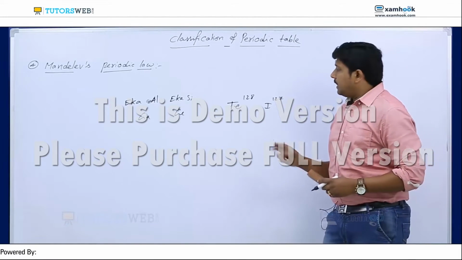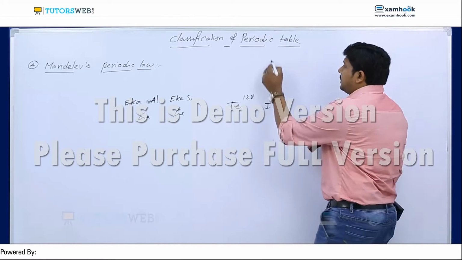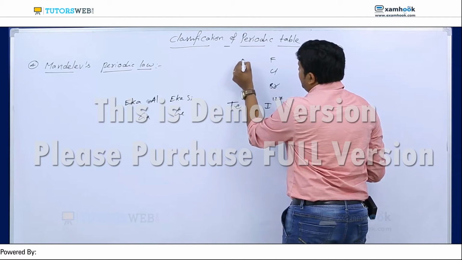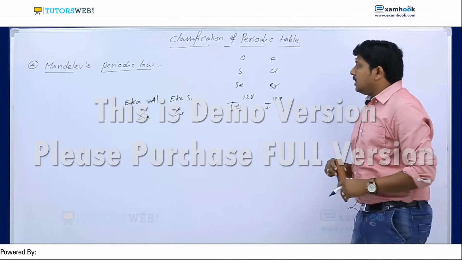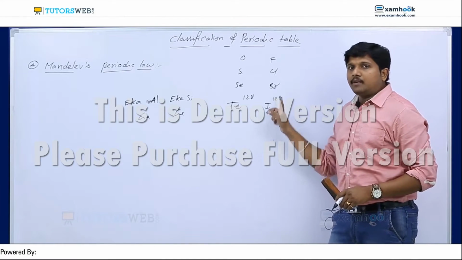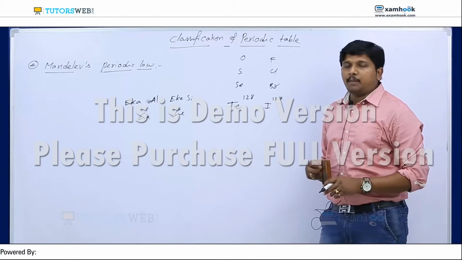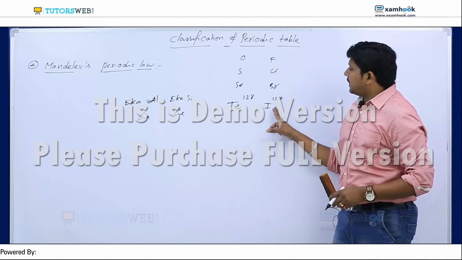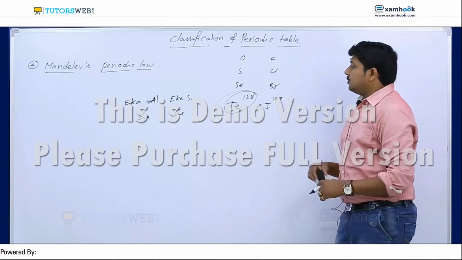He didn't explain why, because tellurium belongs to the oxygen group, with oxygen, sulfur, selenium, tellurium and polonium, and iodine belongs to the halogen family with fluorine, chlorine and bromine. According to his rule, iodine should come first, since tellurium's mass number is 128 and iodine's is 127, but tellurium comes first.